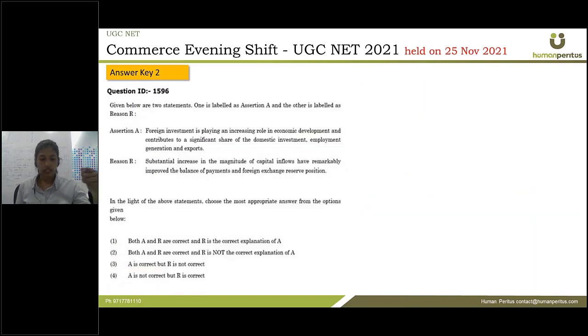Next is, foreign investment is playing an increasing role in economic development and contributes to a significant share of domestic investment, employment generation, and exports. Substantial increase in the magnitude of capital inflows have remarkably improved the balance of payments and foreign exchange reserve position. Now the first statement, the assertion, says that foreign investment is playing an increasing role in economic development. So definitely if you are getting foreign inflows, then your economy will develop. You have a significant share of domestic investment, you have employment generation, you have export improvement because you will have improved efficiency. So this one is true or this one is correct.